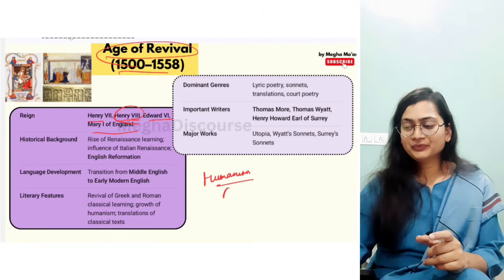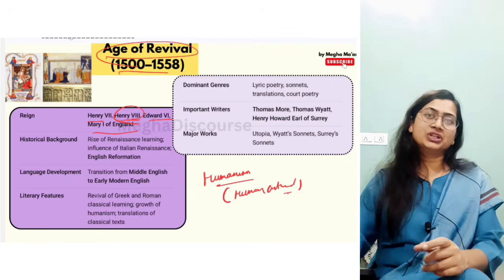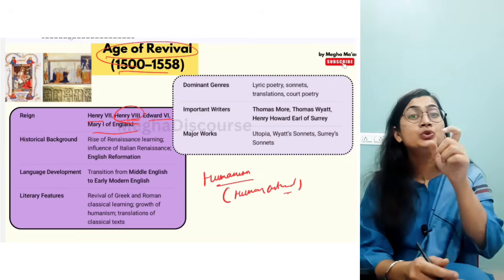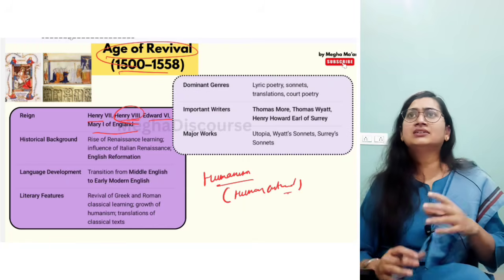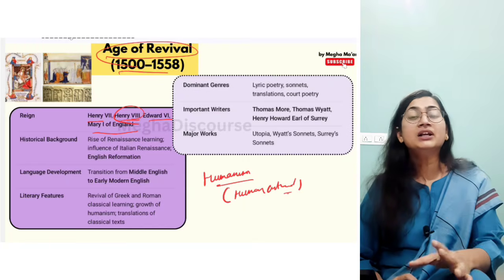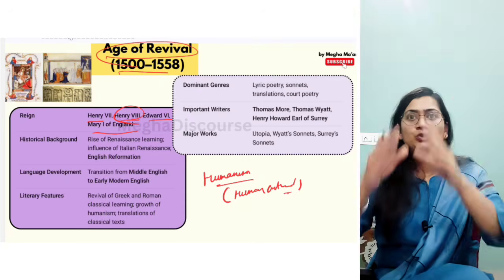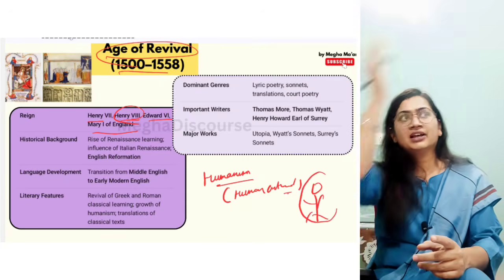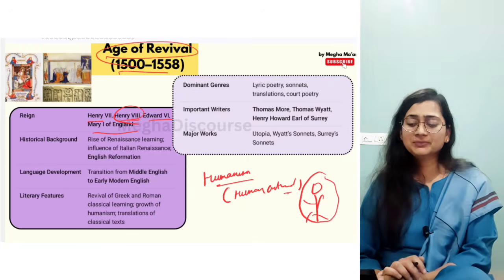What is humanism? Humanism means a human-centered approach. And what is a human-centered approach? That the human is at the center. So we have to work on human flaws. We have human potential. That human is everything. Yes, there is a God, there is a Bible, but the human is more important than everything else. So this is the human. The human is at the center, and all around there is a wheel. Okay, this is the humanism approach.